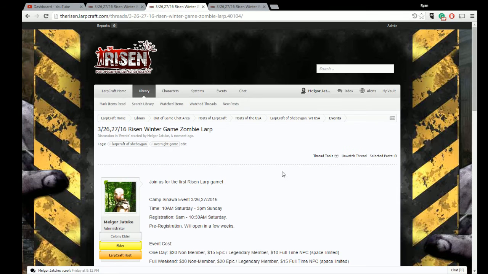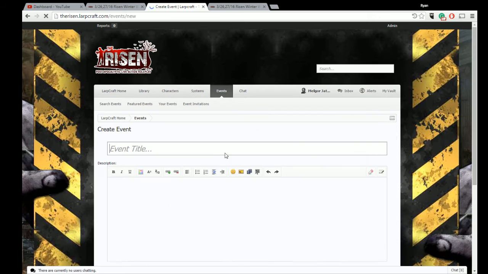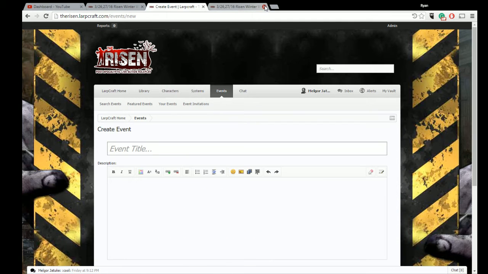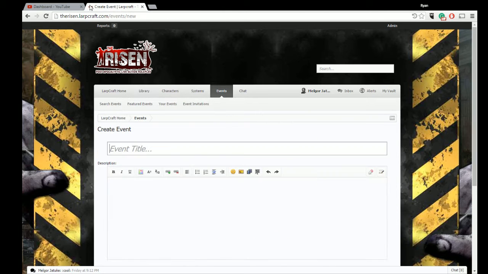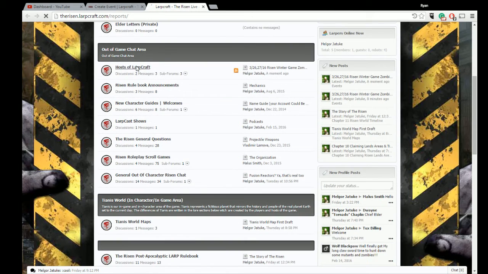All right, we're going to make a thread. And then the next thing we're going to do from a host standpoint, hosts are going to go up to the event area and click on create event. Now here we can pretty much copy and paste what we wrote in that new thread. So let's just open that back up again. And in the hosts of Larpcraft,